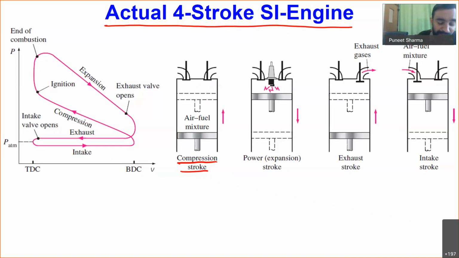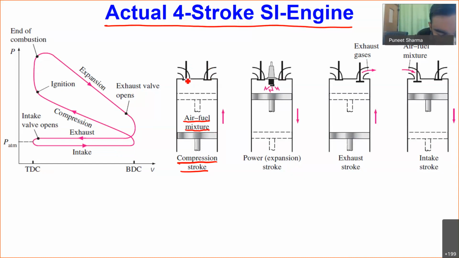So it is the mixture of air and fuel which enters into the cylinder. In a spark ignition engine, we have a mixture of air and fuel in the cylinder. Inside the cylinder we have air plus fuel, a homogeneous mixture. Then during this stroke, both the intake as well as the exhaust valve will be in closed position.